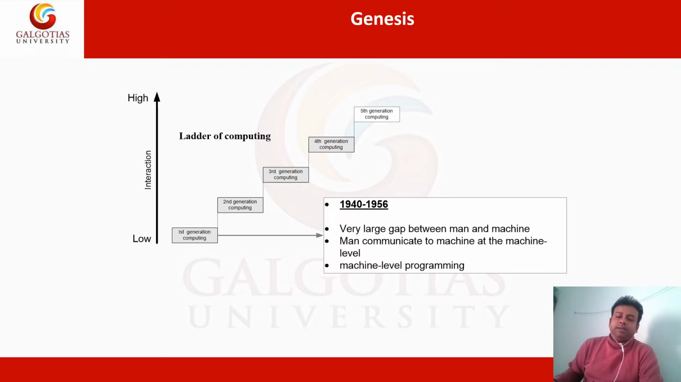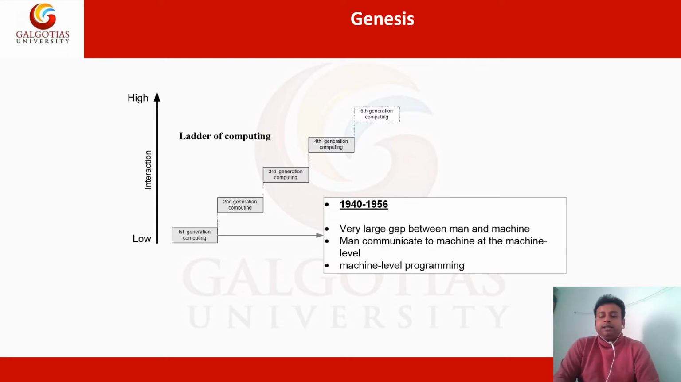The first generation is considered 1940 to 1956. The division of generations is not exact. You cannot say that the generation finished on 31st December of 56, but arbitrarily you can say that it is around 1940 to 1956.